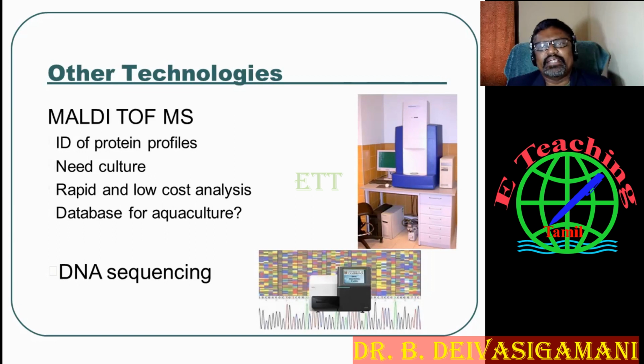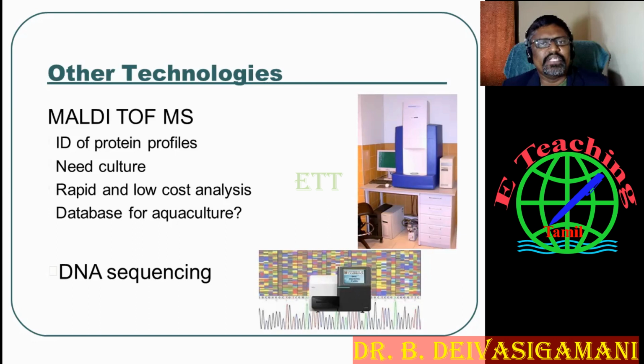Among other techniques, MALDI-TOF is one of the very important tools. You can identify its proteins, what type of protein it is. You can use this for the development of the vaccine. You should identify the particular protein, then you can easily identify the infected sample.